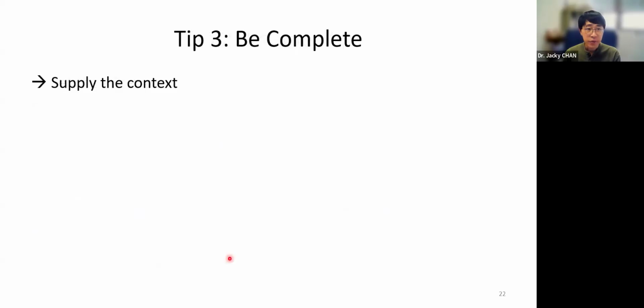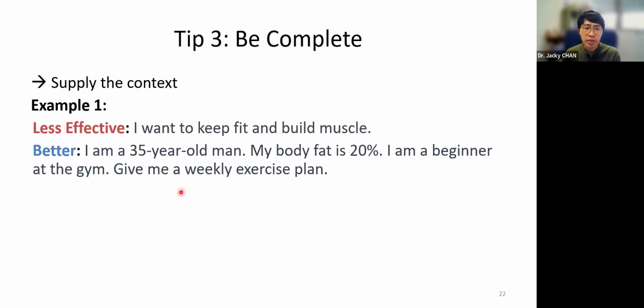And then tip 3 is be complete. We would like to provide more detail. For example, I want to keep fit and build muscle, but for different kinds of people, the answer may not be the same. You have to tell the information about yourself and provide the user profile, just like here: 35 years old, man, body fat, and so on.